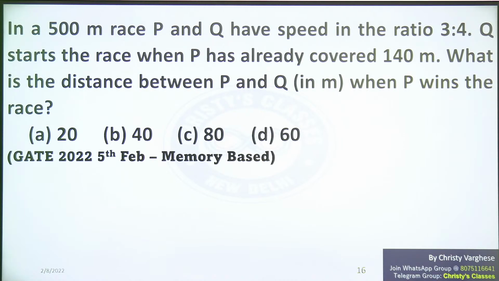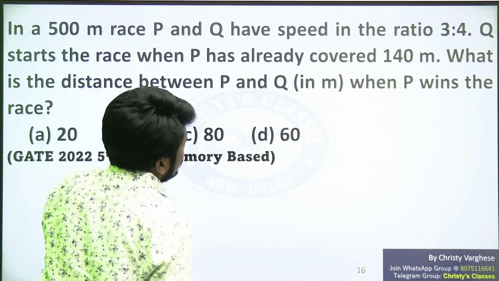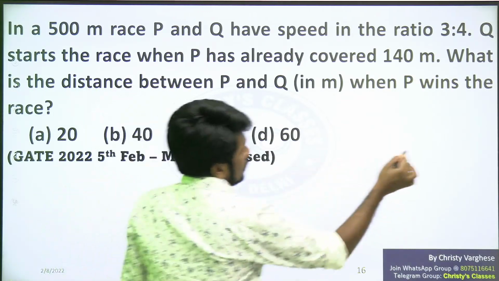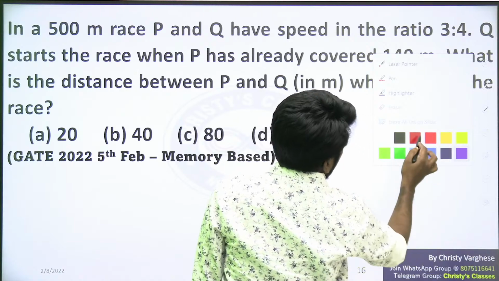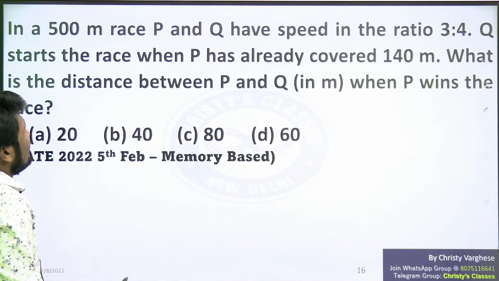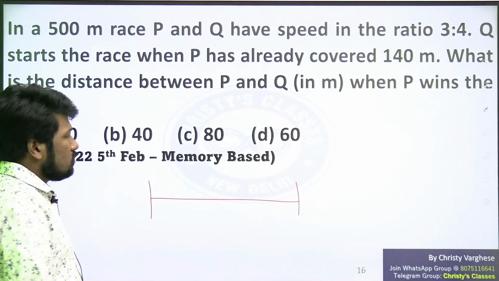Any answers? Okay, I think no one got it, so I will explain. In a 500-meter race, P and Q have speed in the ratio 3:4. I had told multiple times, if you are not getting the meaning of the question properly, the taking example method can help you understand the question better. Here, if you want, you can take examples. If you want, you can do the direct method also. I will show you both, don't worry.